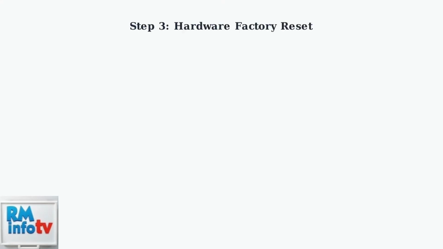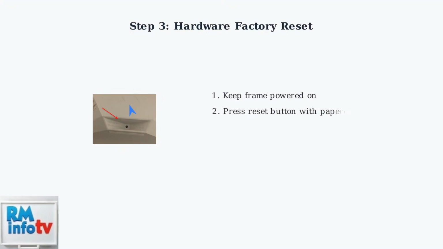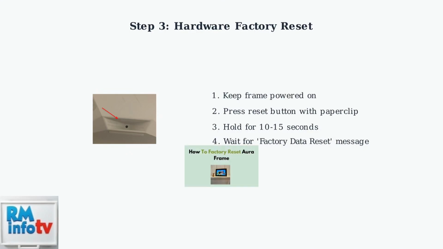If Wi-Fi isn't the issue, perform a hardware reset. This is a more drastic step that will restore your frame to factory settings. Locate the small reset pinhole on the back or bottom of your frame. Keep the frame plugged in during this process. After the reset completes, you'll need to set up your frame again using the Aura app. Contact customer support to restore your photos and videos.